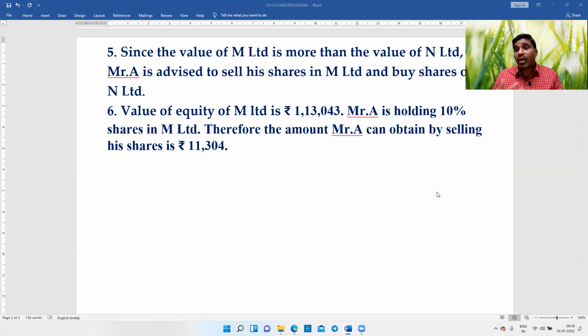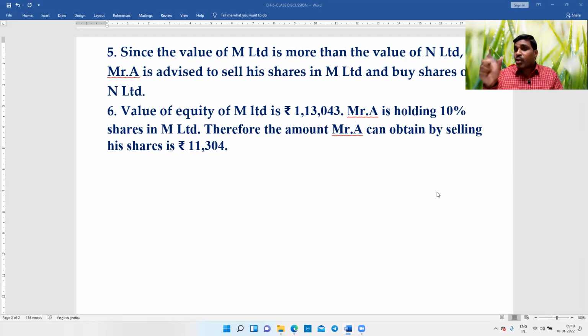Now the question is how to address the concern of Mr. C. What C says: without using leverage, the growth will be less. So therefore, what we should do, since we are going to invest in N Limited and N Limited is not using any leverage, N Limited is not taking any risk. So here the concept is that whether to take the risk or not is not irrelevant. What is important is you have to take the risk to get the returns, but up to what extent is the important point. In the given problem, our assumption is that M Limited has got saturated. The leverage in M Limited has stopped generating excess returns. So therefore, we are moving from M Limited to N Limited.